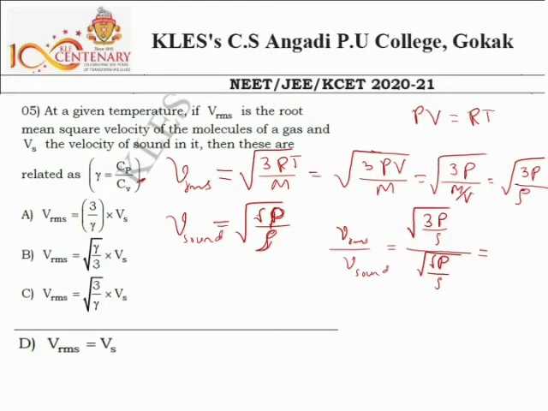Here this P by rho and this P by rho cancel, and the remaining term is root of 3 divided by gamma. Then I can write Vrms is equal to root of 3 divided by gamma into V of sound. So this is the relation between the RMS speed of the gas and the speed of sound in that gas. So the option is option number C.